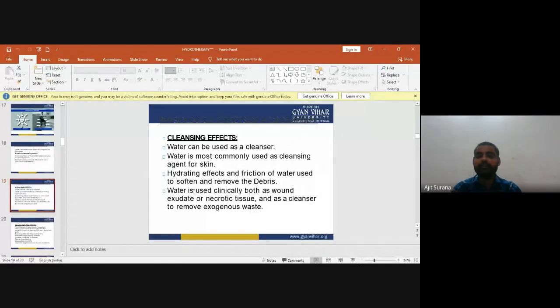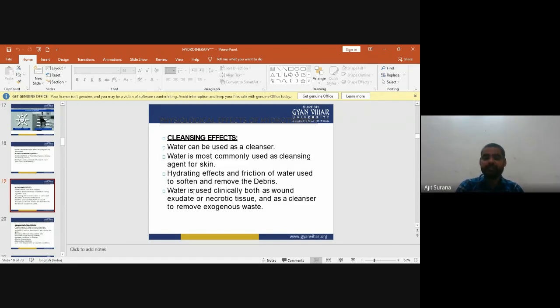Now the physiological effects of hydrotherapy. First one is the cleansing effect. Water can be used as a cleanser. Water is most commonly used as a cleaning agent for the skin.